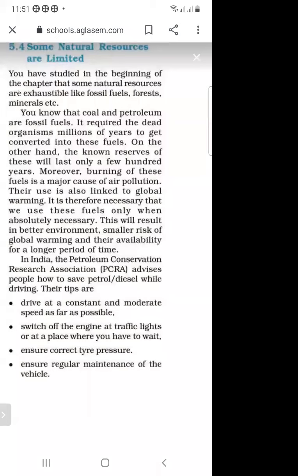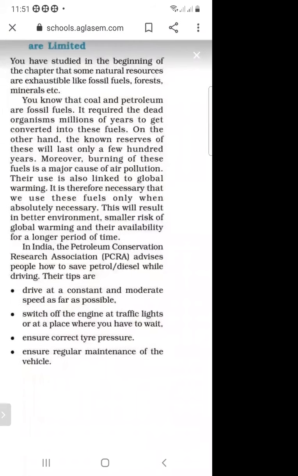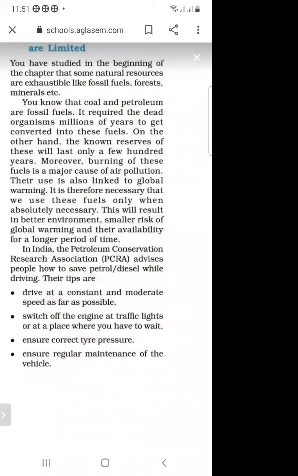And third, you have to ensure correct tire pressure. So this will save the fuel. And you have to do regular maintenance of the vehicle. By regular maintenance of the vehicle, we can save fuel like diesel and petrol.